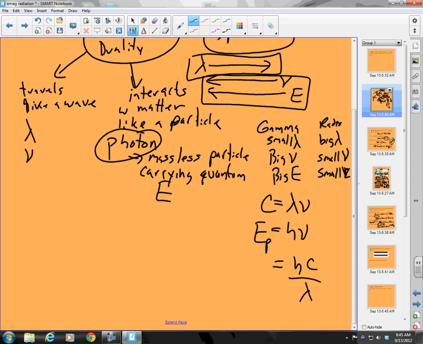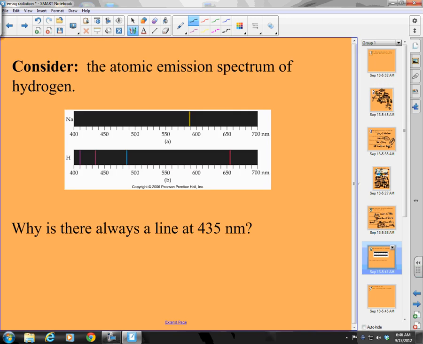So as my frequency goes up, what happens to energy? It goes up. As my wavelength goes up, it's in the denominator, so my energy goes down. And so that's kind of the overview of where we are so far. So let us move on one step farther.